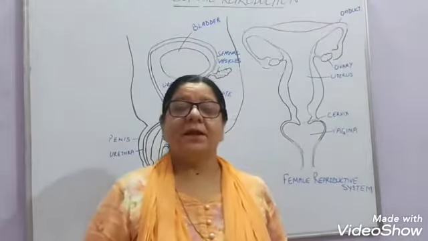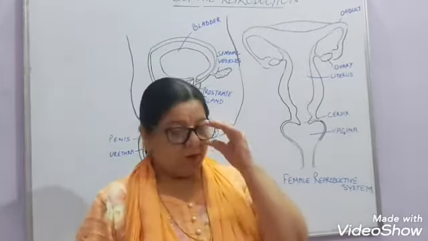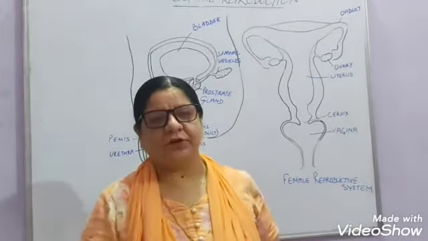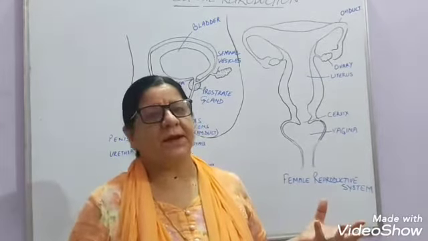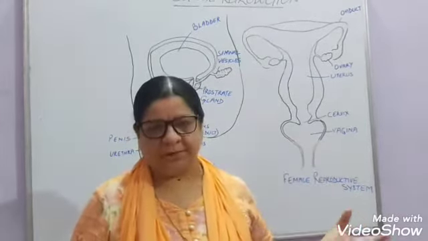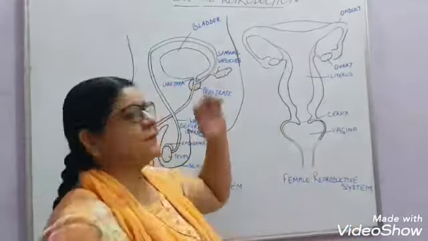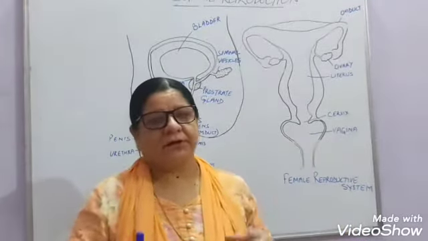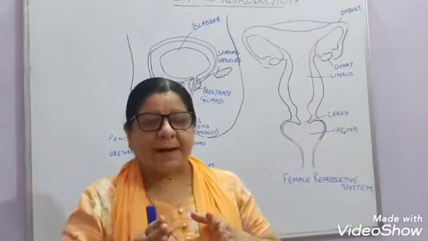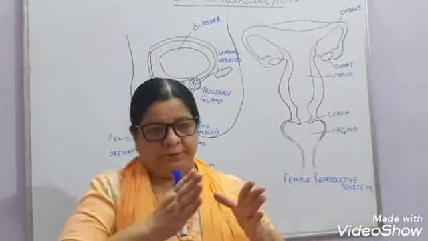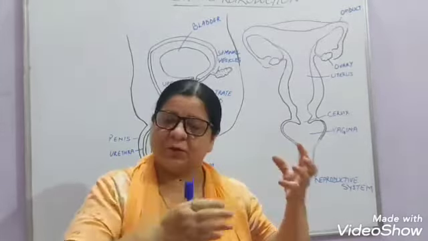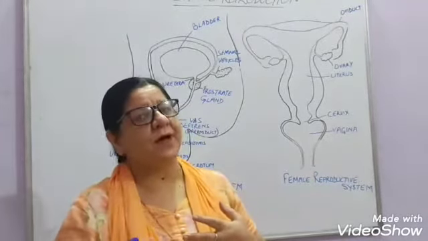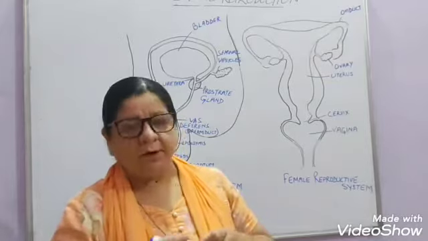Good morning everyone. Today we are going to do sexual reproduction in human beings. Last time we took sexual reproduction in flowering plants, right? So as you know, sexual reproduction takes place by the fusion of two different types of gametes, that is one male gamete and one female gamete, right?